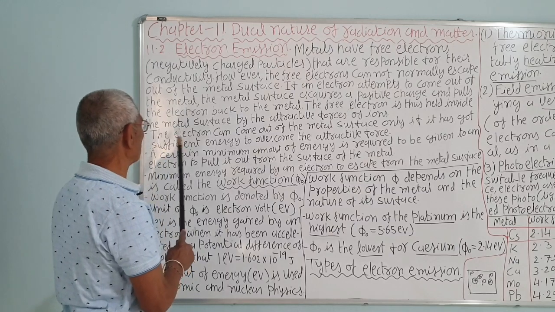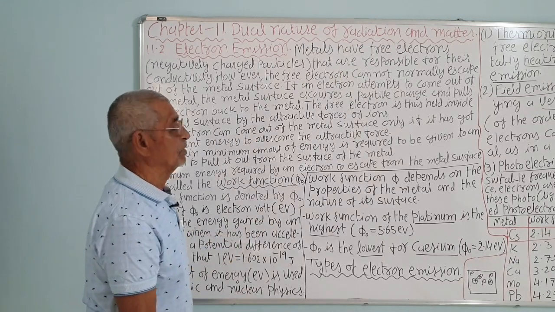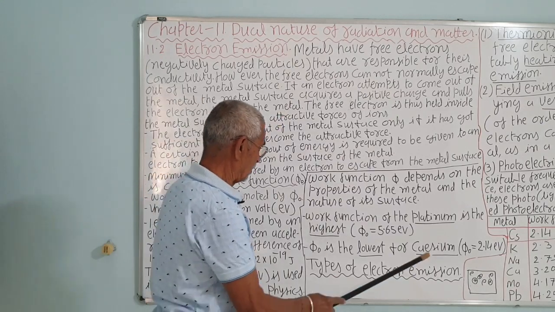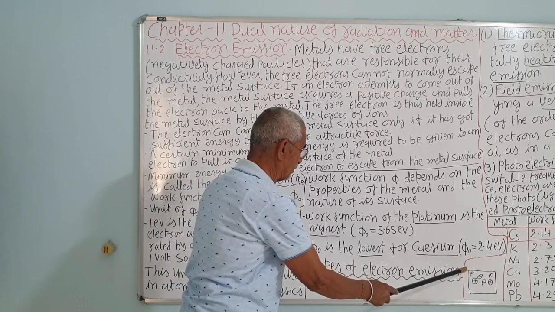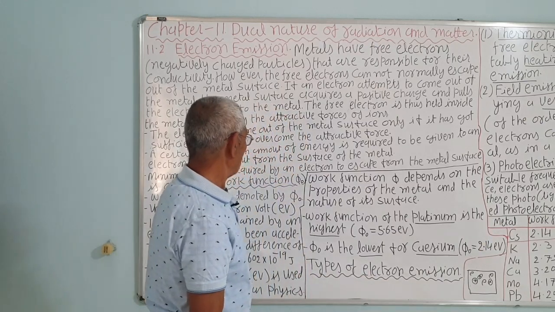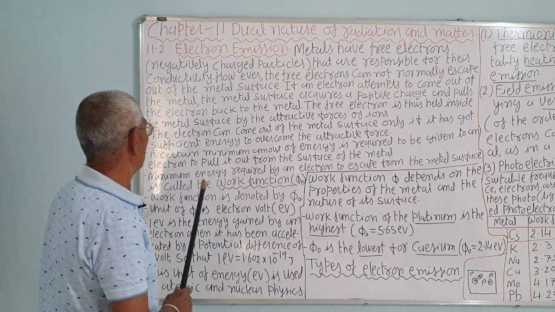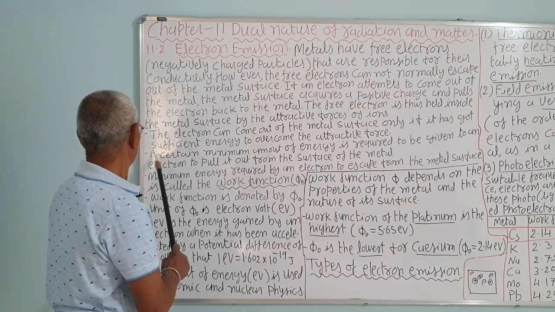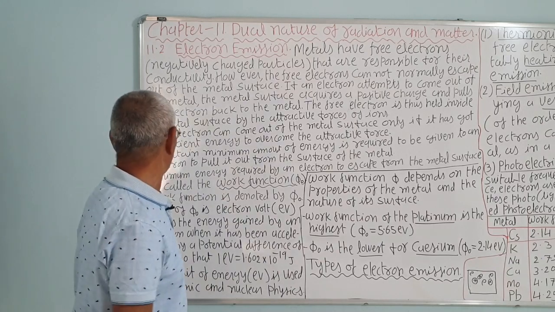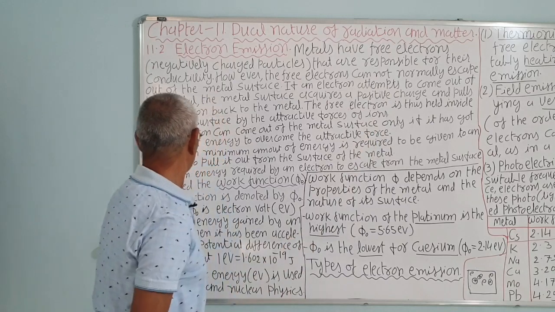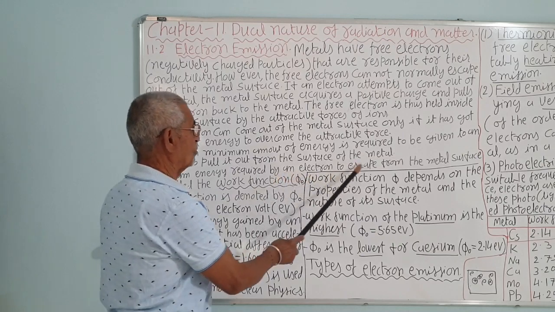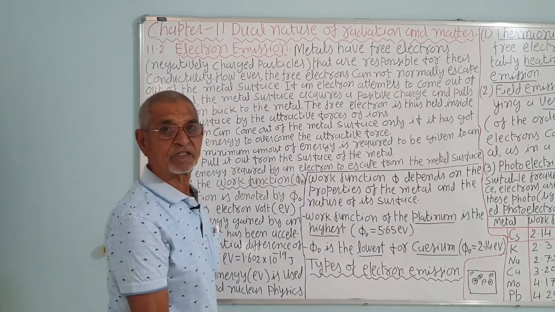The electron can come out of the metal surface only if it has sufficient energy to overcome the attractive force. If it is supplied some energy which is sufficient to overcome the attractive force between the surface and the electron, then it can come out of the surface. A certain minimum amount of energy is required to pull an electron out from the surface of the metal. This minimum energy required by an electron to escape from the metal surface is called the work function, phi 0.